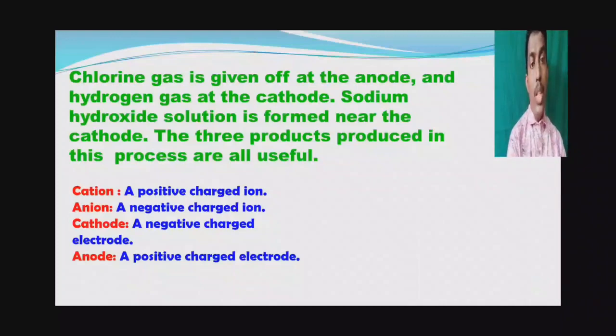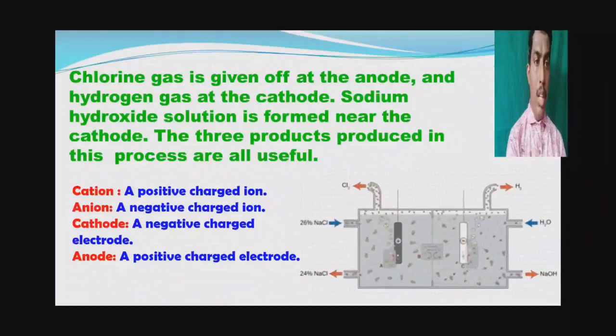But the cathode is a negatively charged electrode. A cation is a positively charged ion, a cathode is a negatively charged electrode. An anion is a negatively charged ion, an anode is a positively charged electrode. During electrolysis, cations are attracted toward the cathode. So chlorine gas is given off at the anode and hydrogen gas is given off at the cathode.